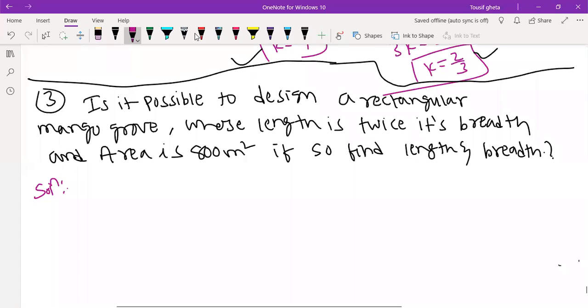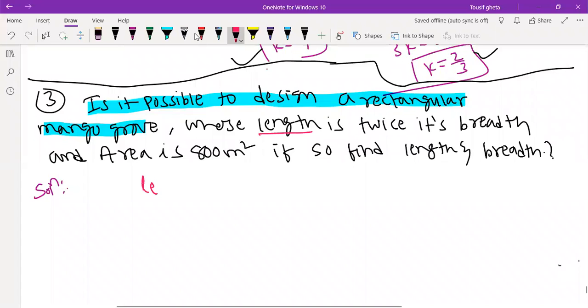Everybody see here. First of all, is it possible to design a rectangular mango grove? Is it possible means what? The first question they're asking is whether it is possible or not. So first we should find out whether it is possible or not. Now data is given. They gave length is twice the breadth. So let us start. Let the breadth